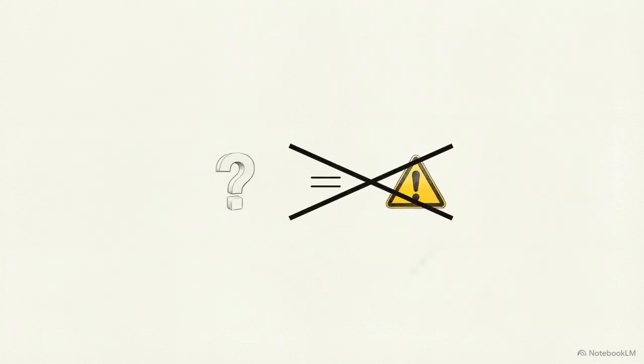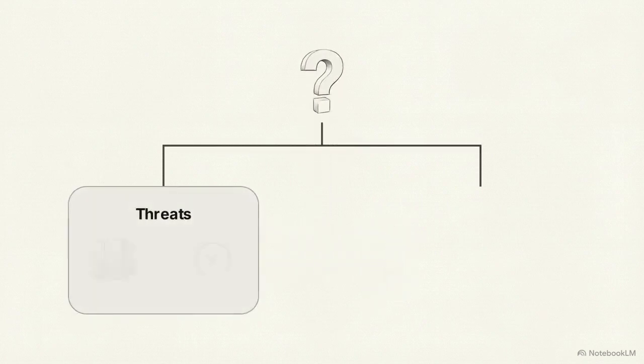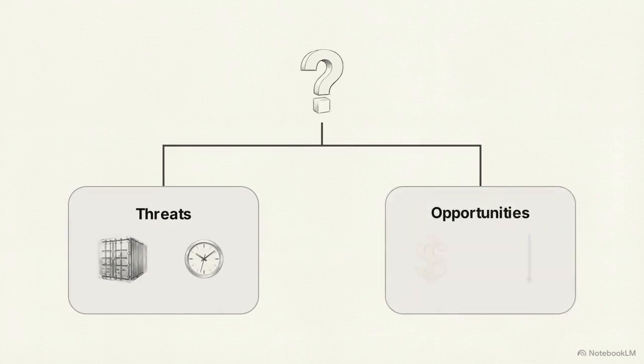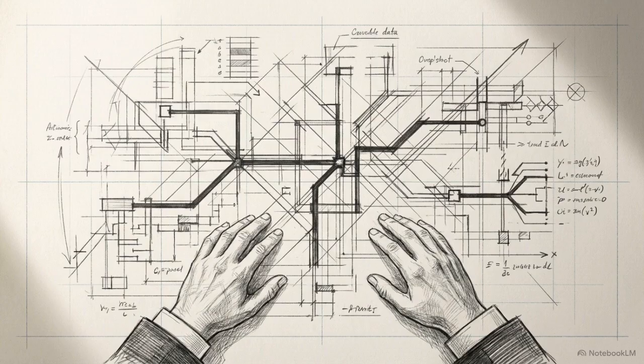Novice managers treat risk as a synonym for danger. They focus entirely on what might go wrong. But statistical variance swings in both directions. Risk encompasses negative threats, like supply chain delays, and positive opportunities, like a sudden drop in material costs. Managing a project requires building a quantitative architecture. This system captures positive opportunities while actively truncating negative threats.